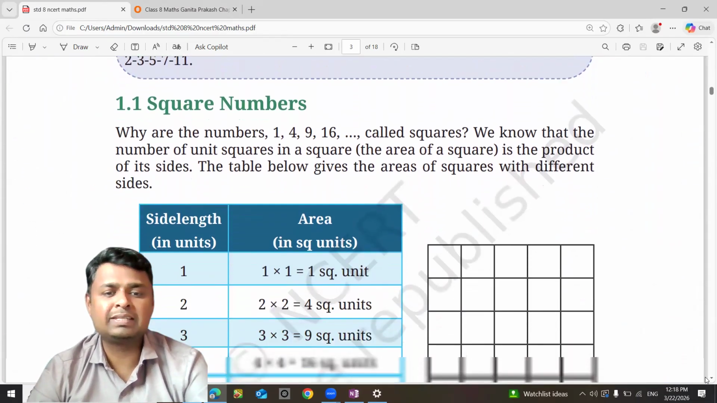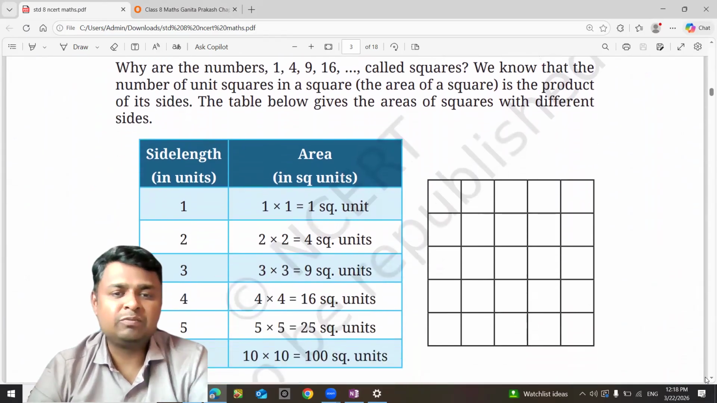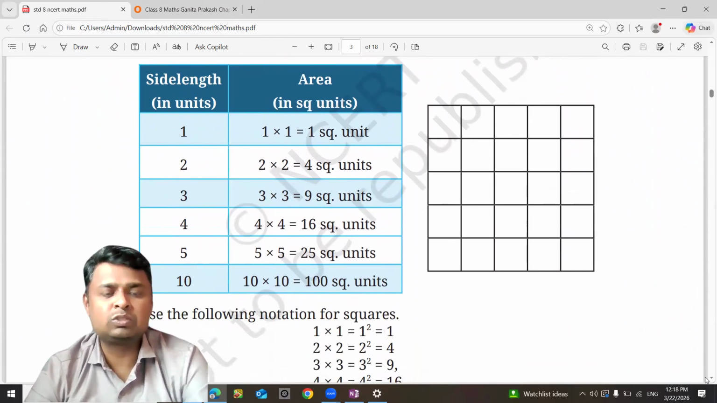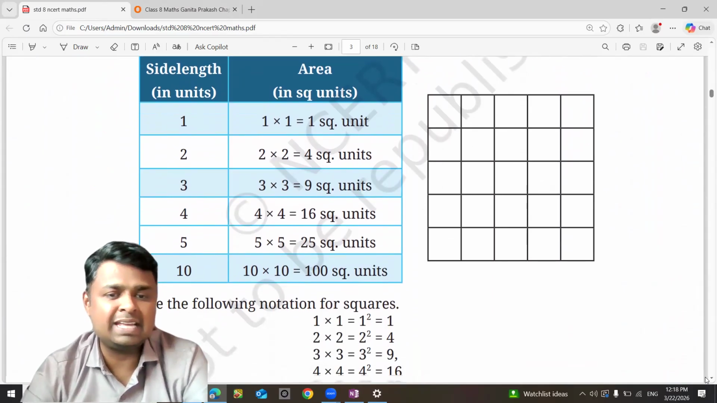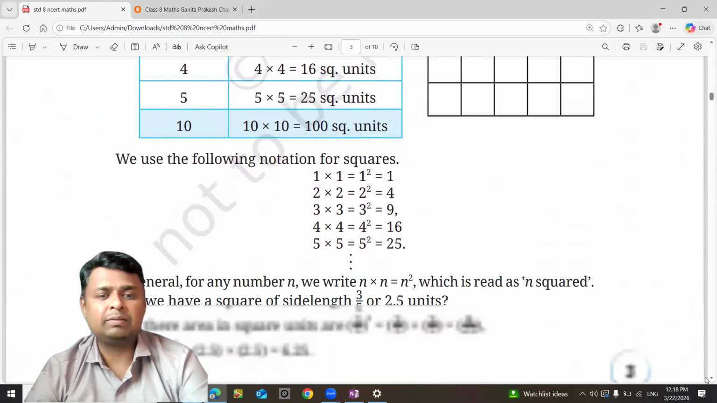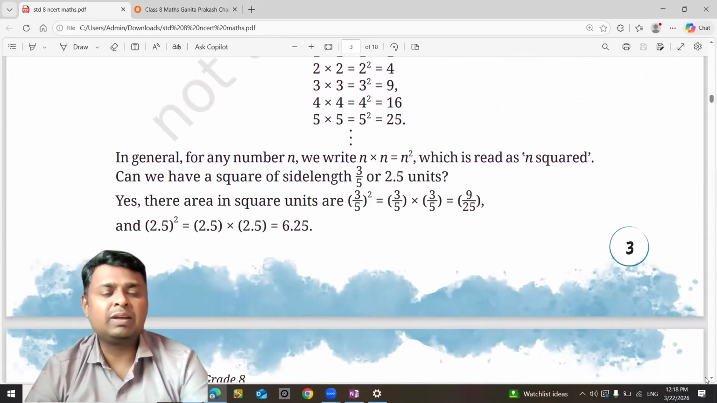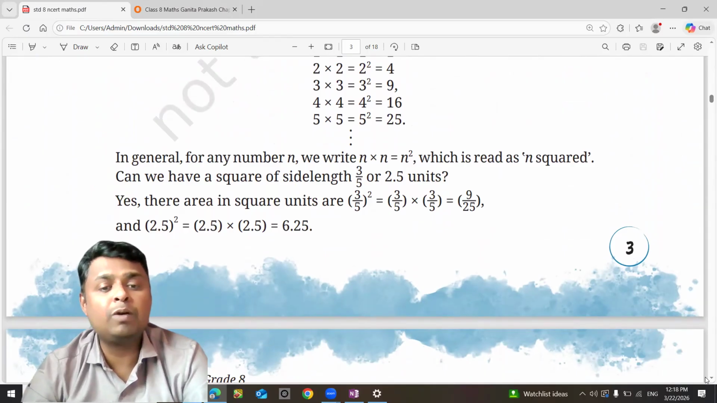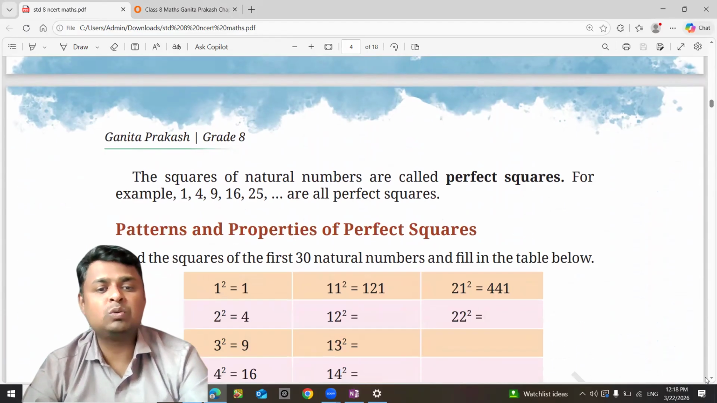So what are squares? You can see 1 into 1 is 1 square unit. 2 into 2 is 4 square units. 3 into 3 is 9 square units, and so on. Now here you can see some decimal numbers also. 2.5 square, that is 2.5 into 2.5, that is 6.25, and so on.